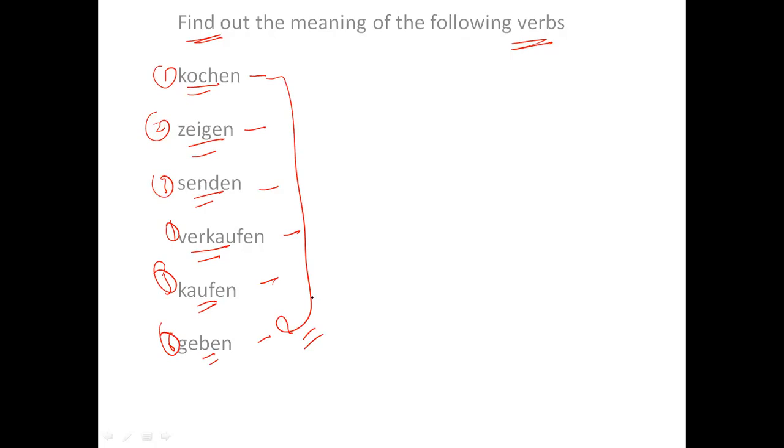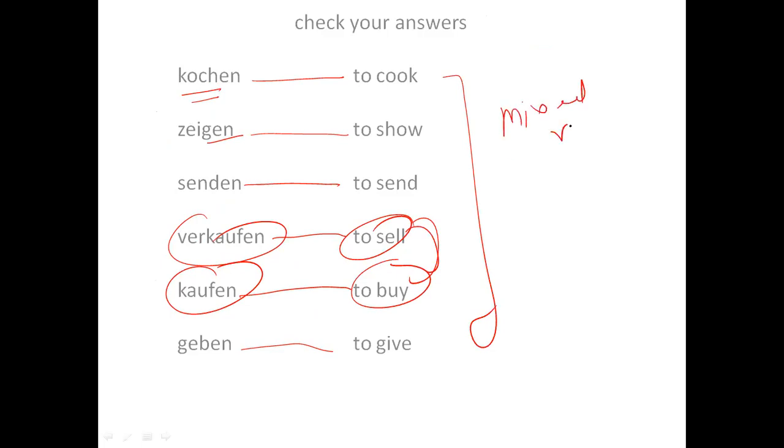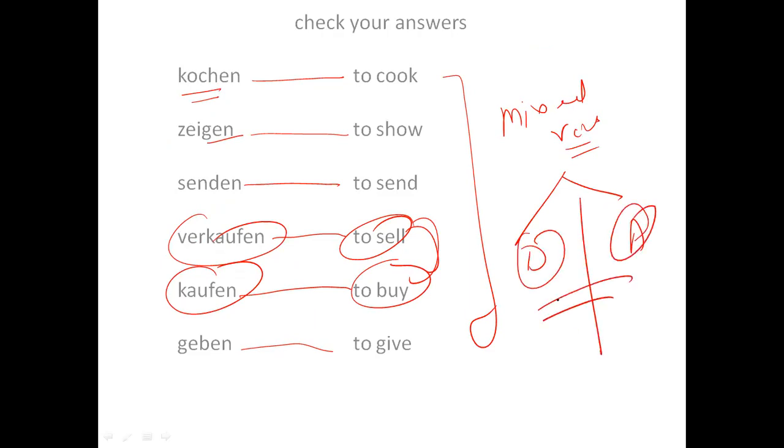Okay, so if you have posted your answers in the chat box, then here are the answers. Just check your answers. One is kochen. Kochen is to cook. Zeigen is to show. Senden is to send. Verkaufen, to sell. Kaufen, to buy. Geben, to give. So kaufen and verkaufen, these two are opposites, right? And all these verbs belong to mixed verbs. So these verbs may take dative, may take accusative. I need to check whether the object is an indirect object or whether the object is a direct object, right?